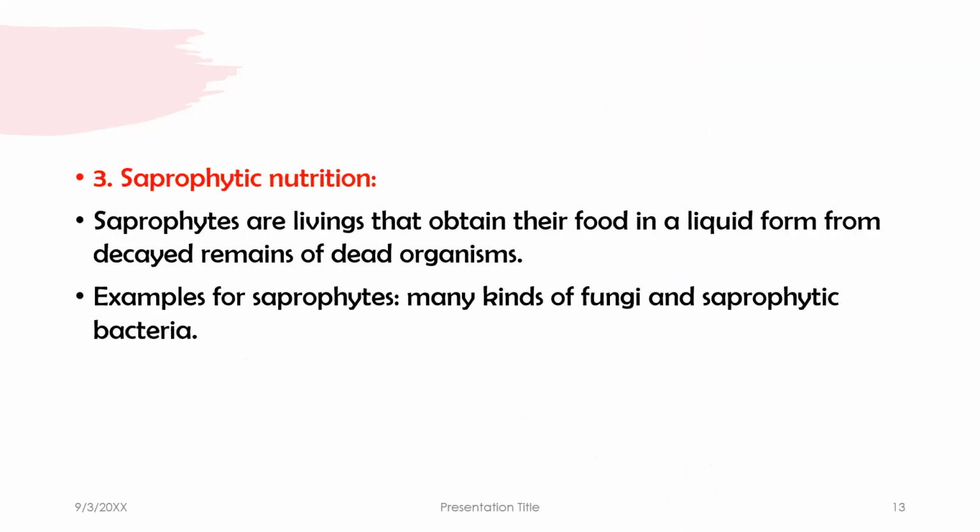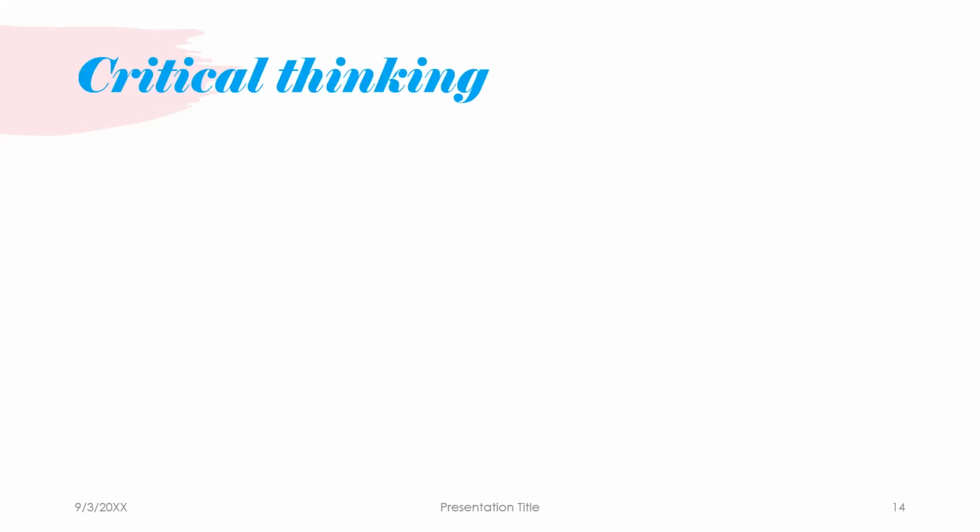And finally, the third type of heterotrophic nutrition is saprophytic. The word saprophytism comes from dead bodies. So saprophytes are living organisms that obtain food in liquid form from the decayed remains of dead organisms. Examples of saprophytes are many kinds of fungi and saprophytic bacteria. This is the third one.